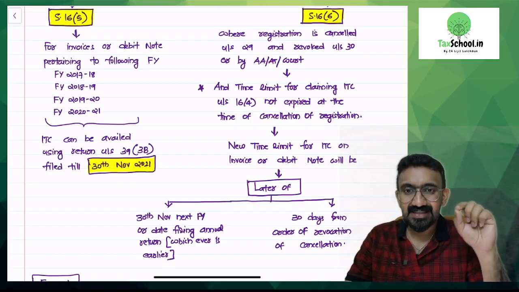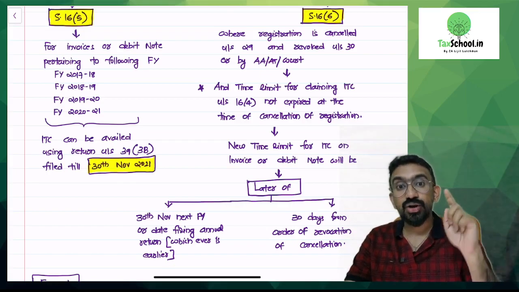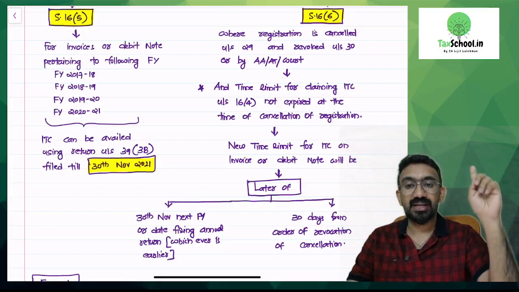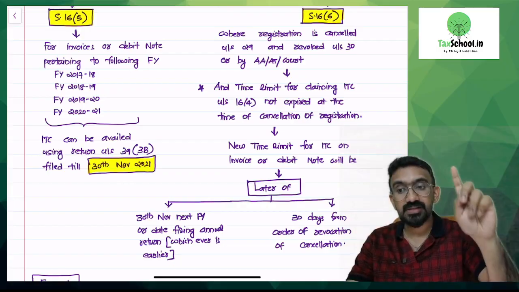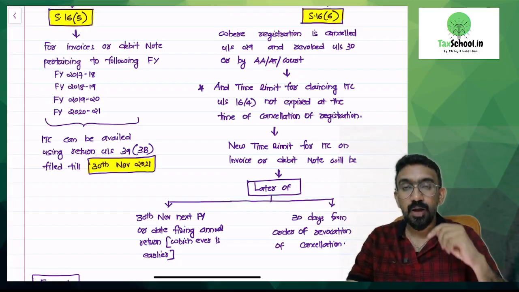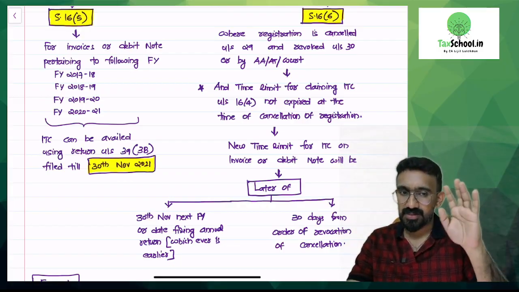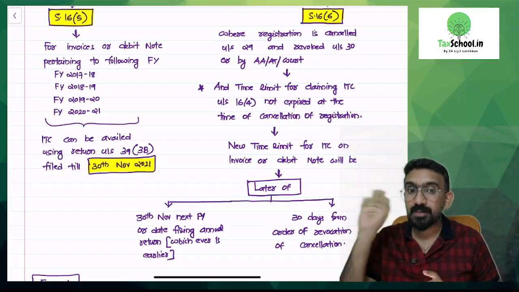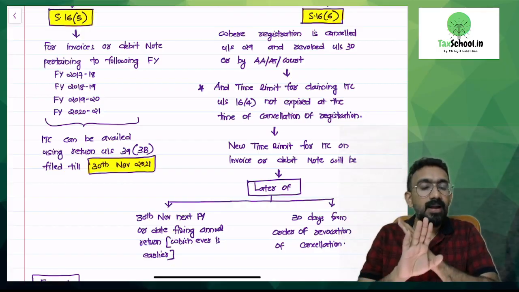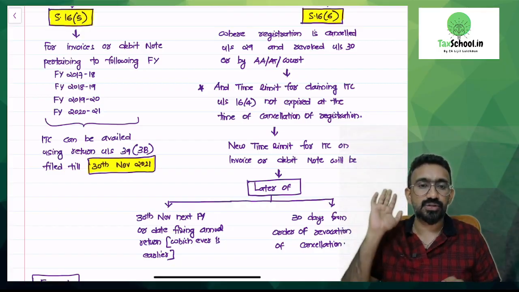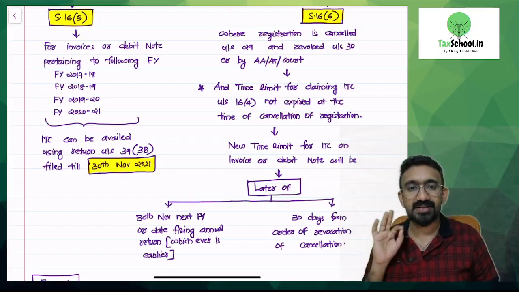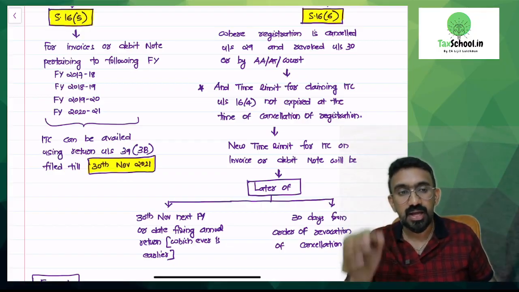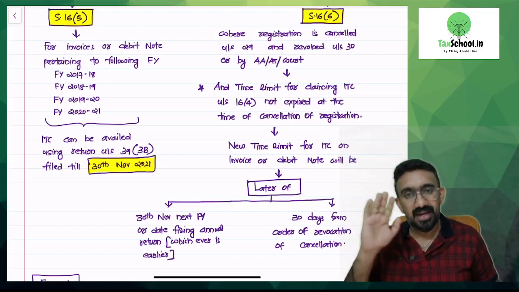Registration is cancelled under section 29 and revoked under section 30. Only suo motu cancellation, the cancellation done by the officer on the registered person. Why would the officer cancel? There could be some problem with your registration. Say your registration was a fraud, or you have contravened the provision, you did not file returns. There are multiple reasons mentioned in section 29 and the rules, where it says that your registration can be subject to cancellation. What cancellation? Suo motu cancellation. That happened.